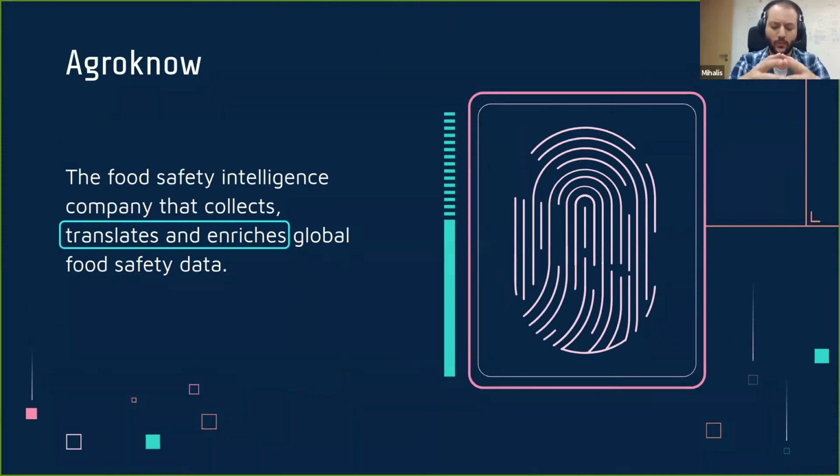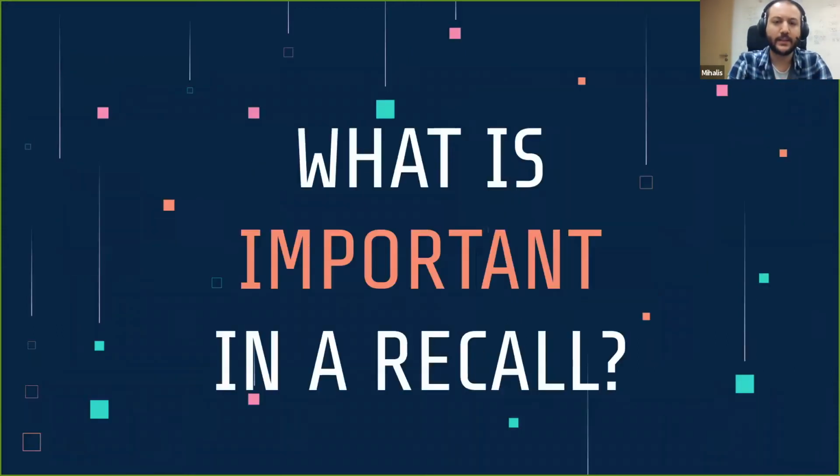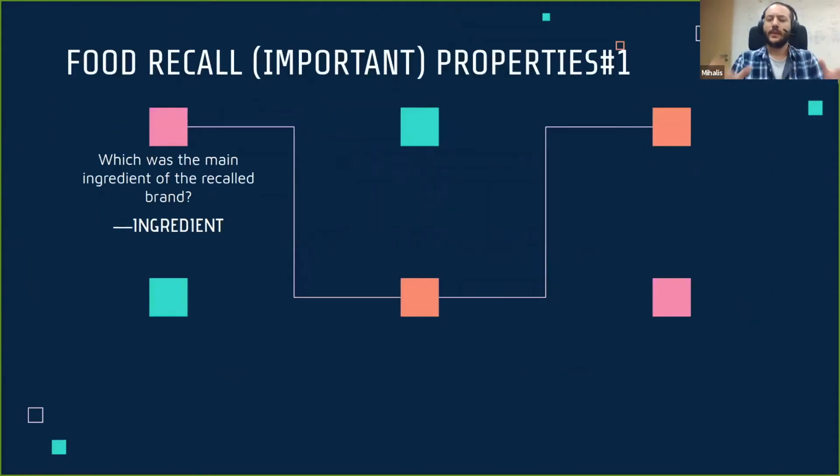We have to enrich it, we have to translate and enrich it. And what we mean by this, in order to answer this question, we need to take a closer look at our data and try to identify what exactly is important within a recall. So let's have a quick look at the important properties of a food recall as far as Agroknow is concerned. And the first thing that we want to identify in this raw data that we collect, let me just remind you at this stage that they may be HTML files or PDF files, XLS, and so on.